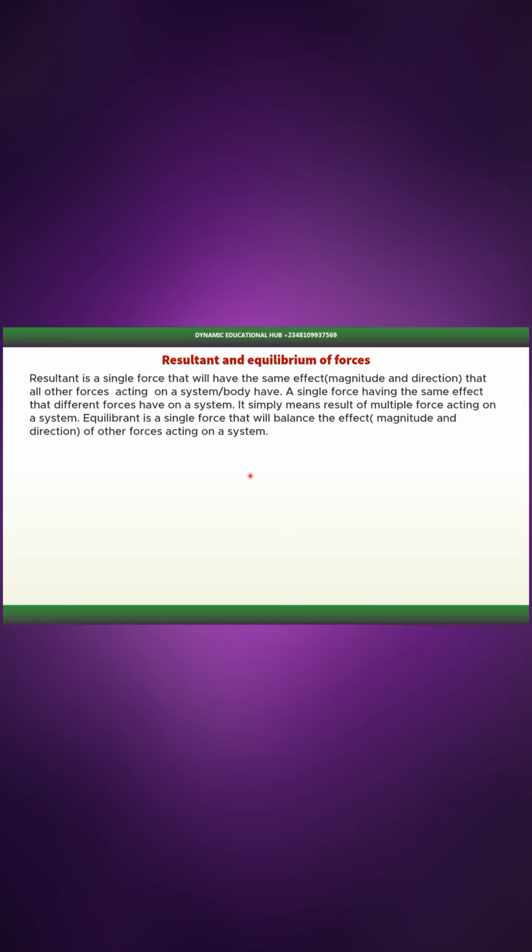To understand it properly, let's quickly learn force system. Now, what is the meaning of force system? Force system is a system of interaction of multiple forces on objects. Now we have different type of force system. The first one is we have coplanar force system.